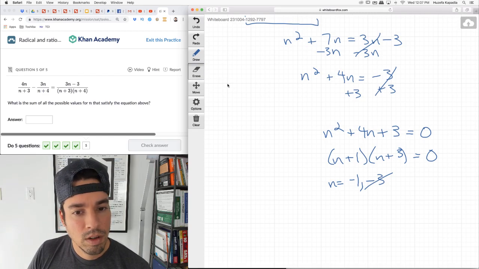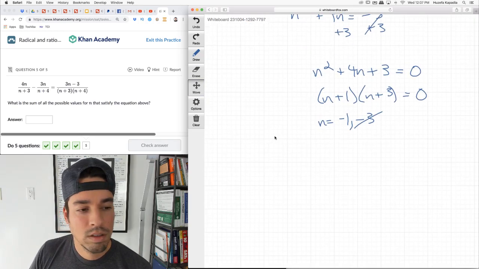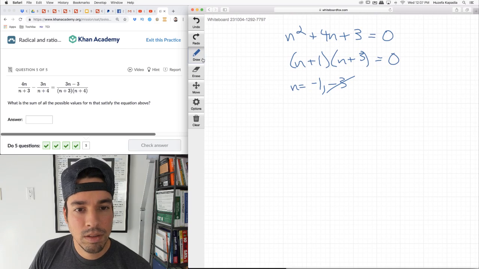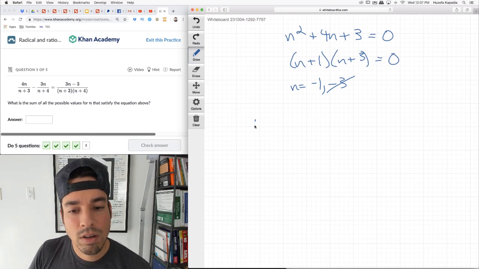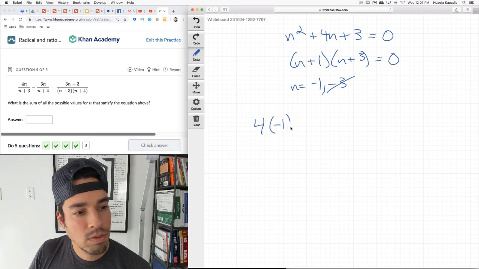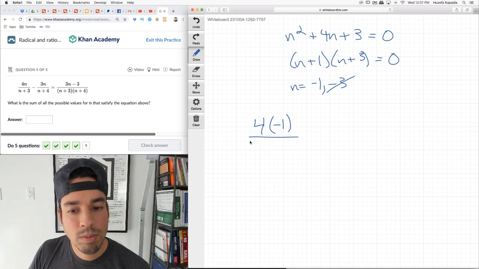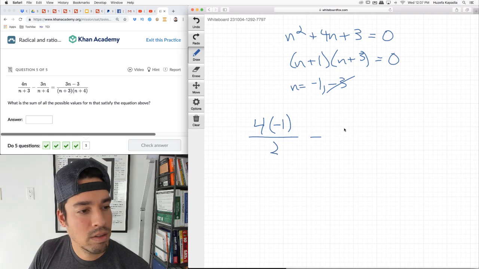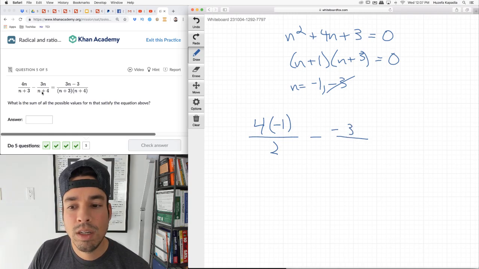Hold on. We have a problem. It's gotta be one of these solutions, right? I don't know. Okay, hold on. 4 times negative 1 over negative 1 plus 3, which is 2, minus 3 times negative 1, which is negative 3, over negative 3.